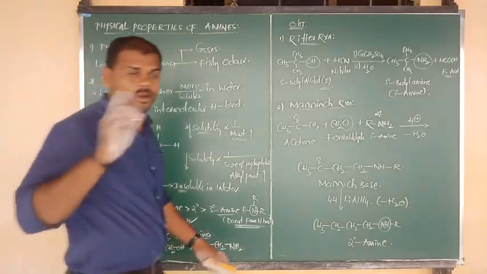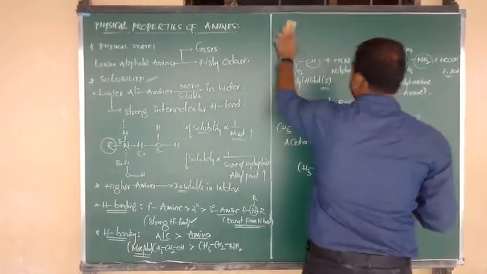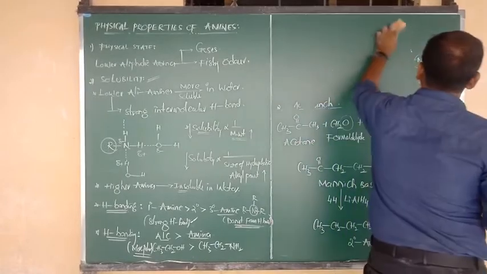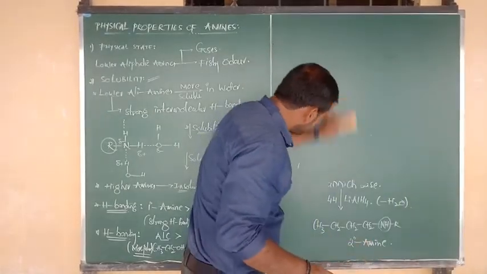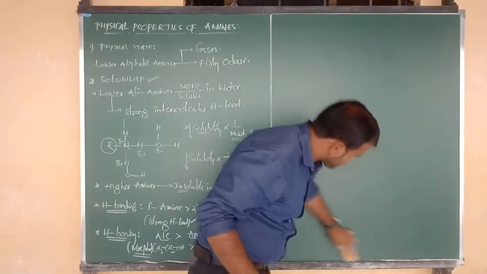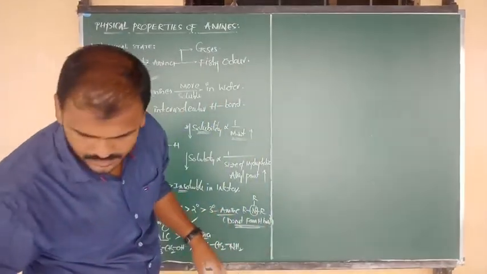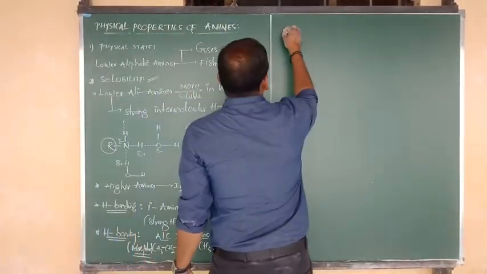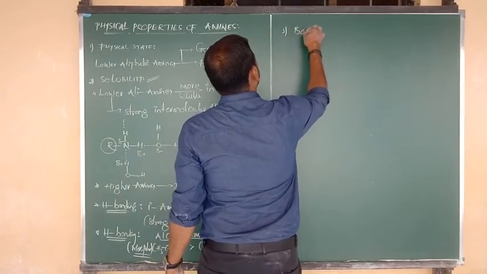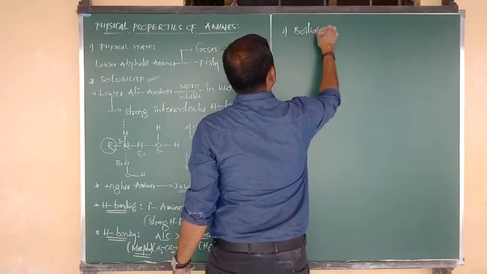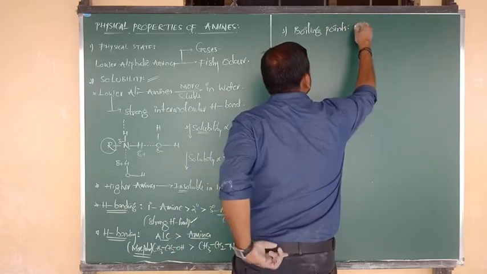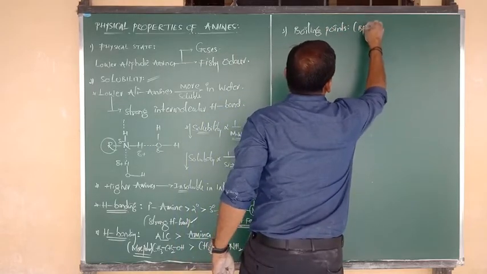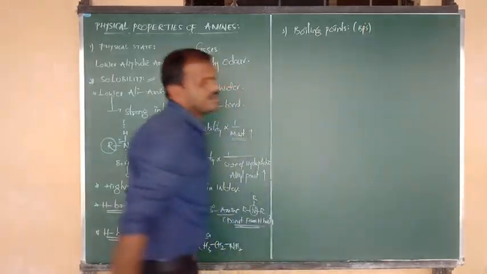So the concept of solubility is clear. Next concept, the boiling point concept, a small concept beta. Concept number 3 is what, Nana? Boiling point concept. Boiling points.